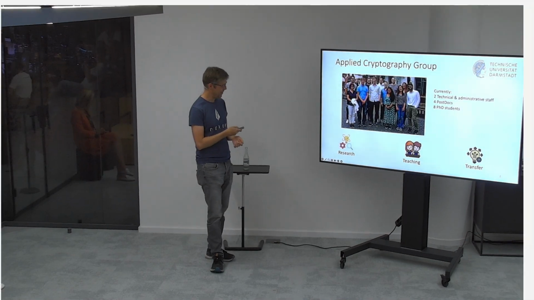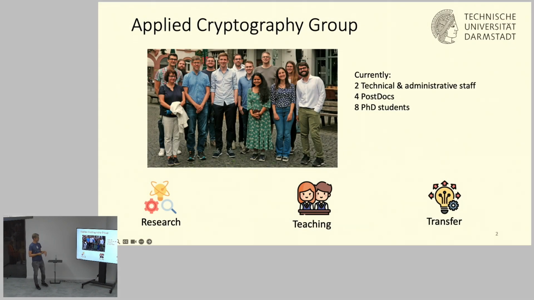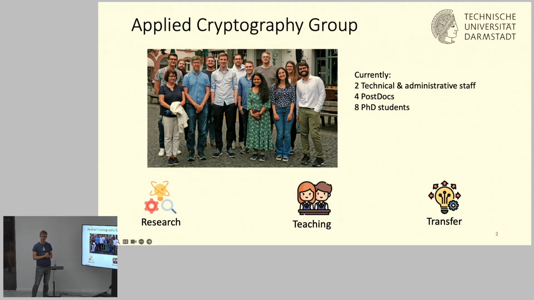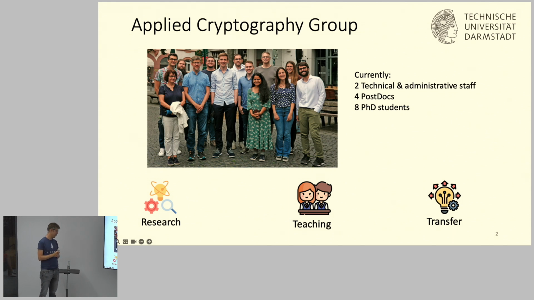Actually, I have another slide about an introduction of myself and my group. So we are a research group at the Technical University in Darmstadt. We do research mainly on applied cryptography and also some blockchain stuff. For example, we did some research on proof of space, which maybe some of you have heard about. And we did a lot of research also on wallets, so how to secure cryptographic wallets, threshold cryptography, and in particular, which I will talk about today, these second layer protocols.